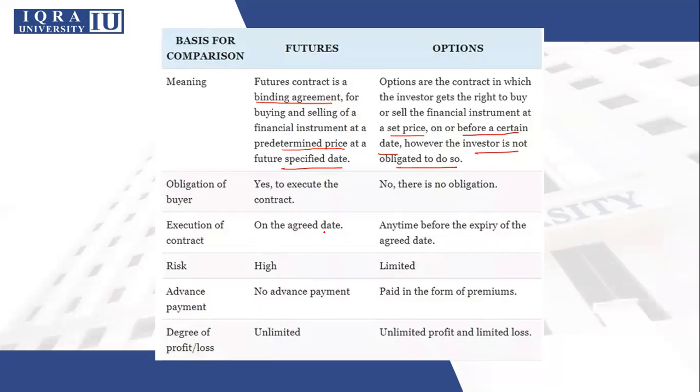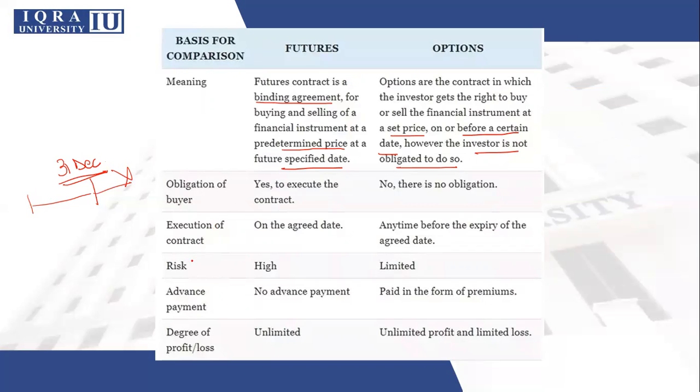Execution of the contract will be on the agreed date. And in options, it's any time before the expiry of the agreed date. So this is one more difference. For example, in futures, if your contract is for 31st December, it means on 31st December, you will have to buy or sell whatever asset was in your contract. Whereas if you have bought an option, that means you have to use that option before 31st December. So you can use it on 28th, you can use it on 27th, you can use it on the 1st of December. But after 31st December, you can no longer use that option. The option has expired for you now.